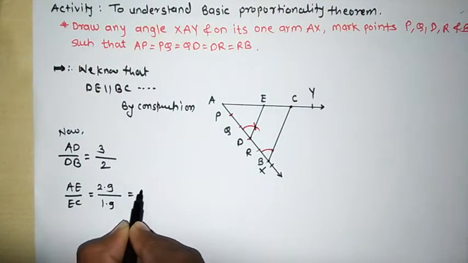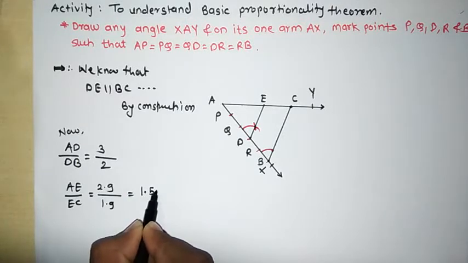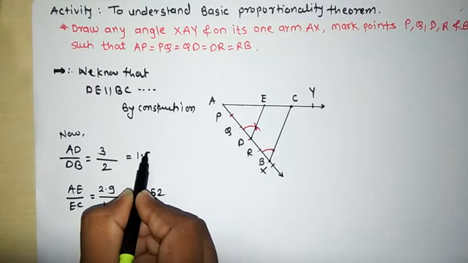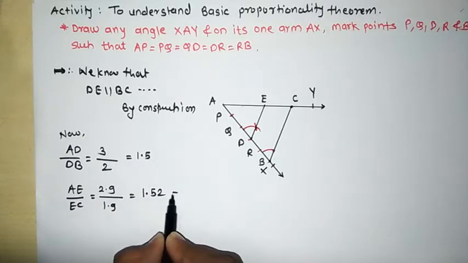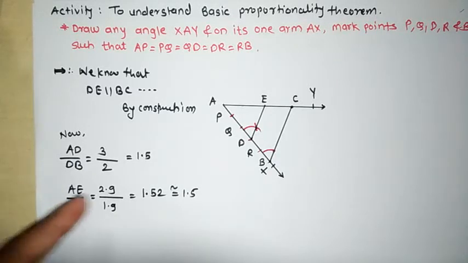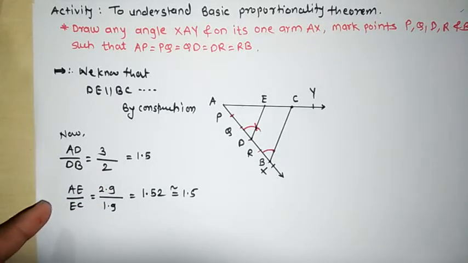After dividing it, you will get 1.52. Here 3 by 2 is nothing but 1.5. This 1.52 is nearly equal to 1.5. Now here we got AD by DB is equal to 1.5 and AE by EC is equal to 1.5. From this, what will we say? From this there is a theorem you have to prove. This is the basis for that theorem, the basic proportionality theorem.